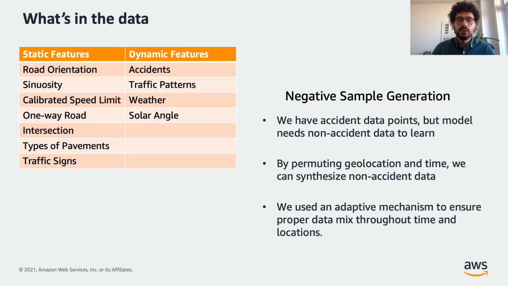When we looked at the literature, there were some suggestions and approaches for generating the negative samples for these types of data. However, we realized that there's a gap in the literature, and hence we use an adaptive mechanism to ensure proper mix throughout time and location by permutating geolocation and time and synthesizing the non-accident data.